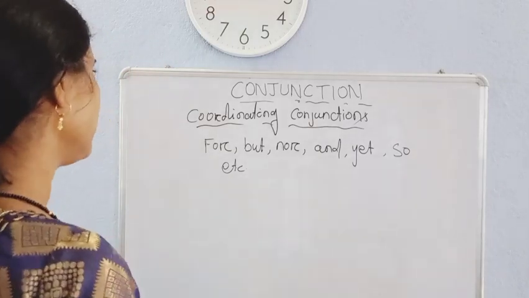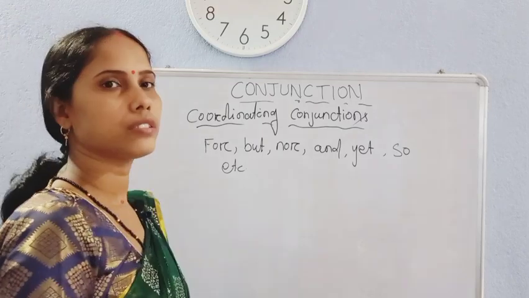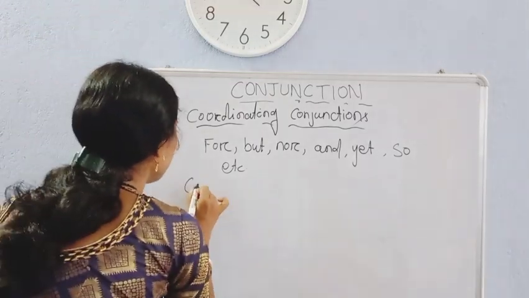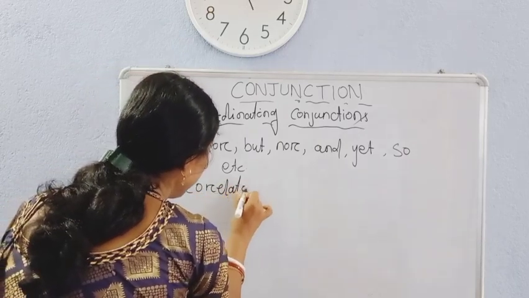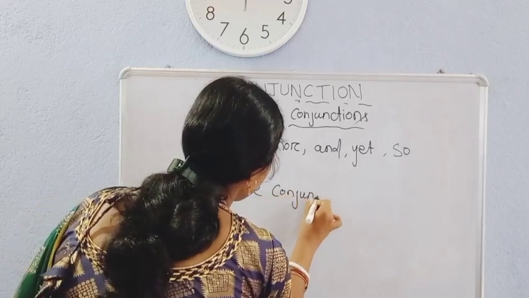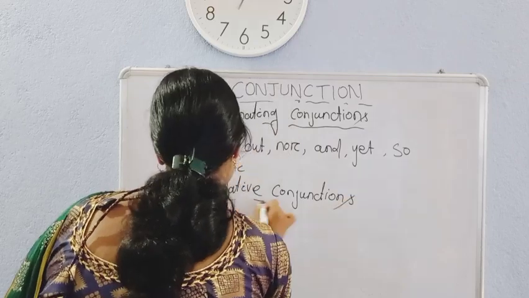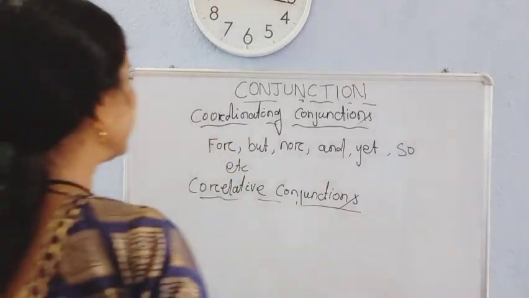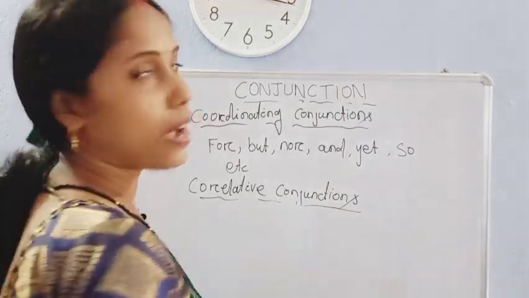Then come to the next kind of conjunctions, and that is correlative conjunctions. Correlative conjunctions are pairs of conjunctions that work together.